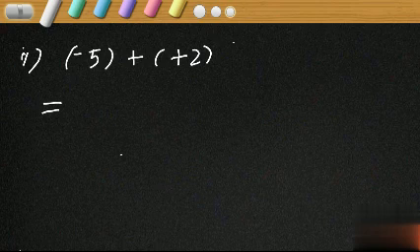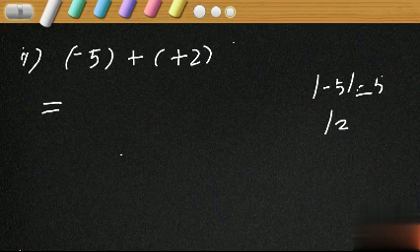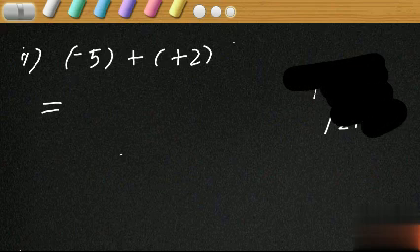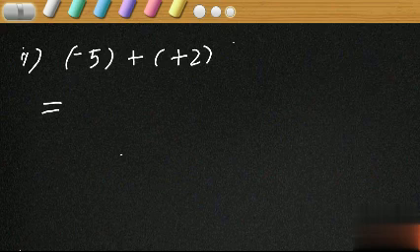Here, what is the integer having greater magnitude? What is the magnitude of minus 5? 5, isn't it? Magnitude of minus 5 is 5. We all know, isn't it? What is the magnitude of plus 2? It is 2. Magnitude of minus 5 is 5 and magnitude of plus 2 is 2. So, which is the integer having greater magnitude? Minus 5 is the integer having greater magnitude. So, that is to be written first.